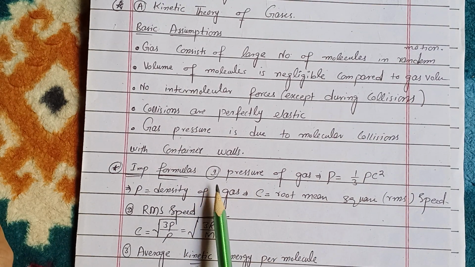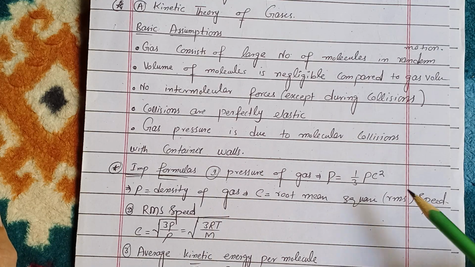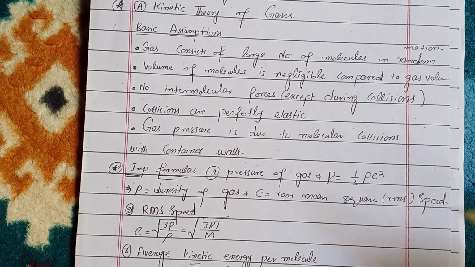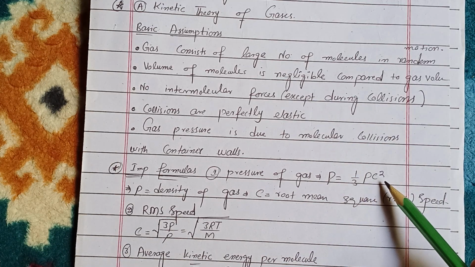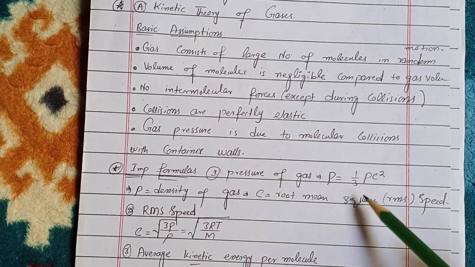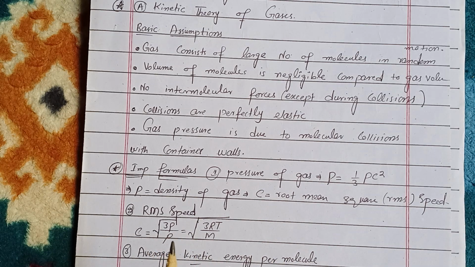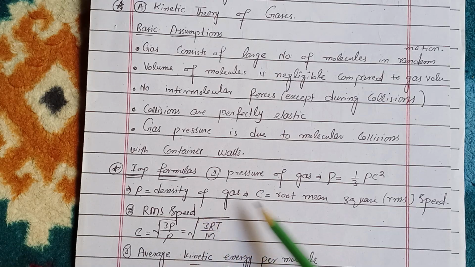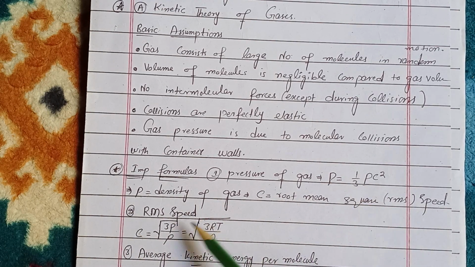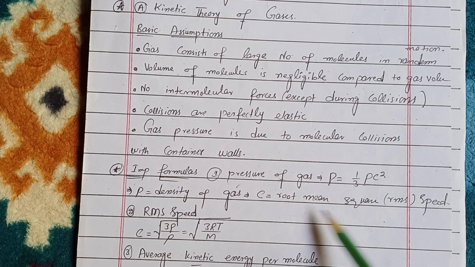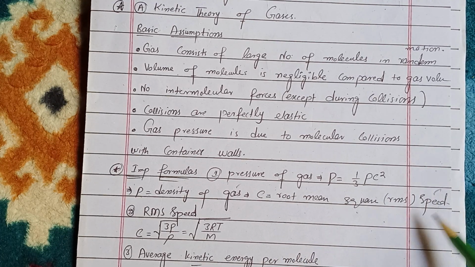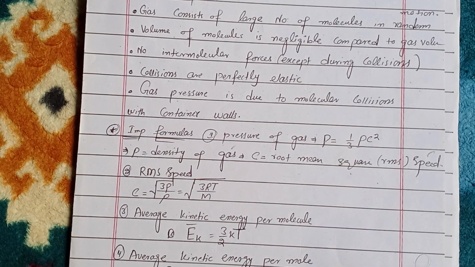Here the first formula is the pressure of gas. The formula is P = 1/3 ρ c², where ρ represents the density of gas and c represents the root mean square speed.